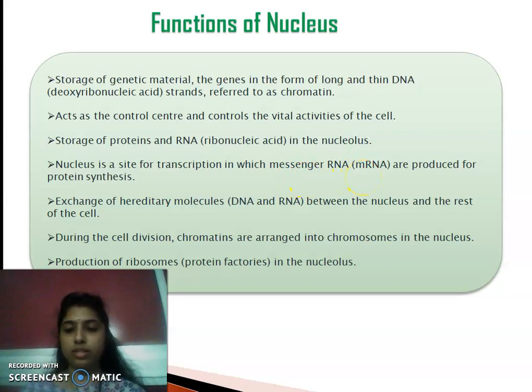We will discuss about this in detail afterwards. Okay. Here, the exchange of the hereditary molecules actually takes place between the nucleus and the rest of the cell. Then, production of ribosomes also occurs in the nucleus, within the nucleolus, right? So, these are the important functions of nucleus. You can just go through them.